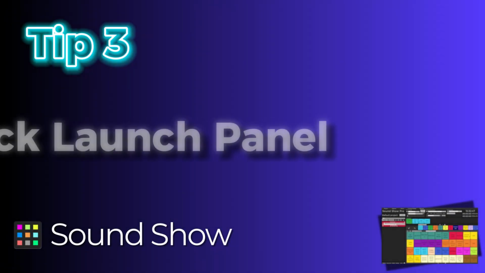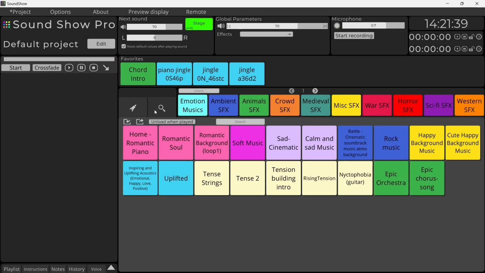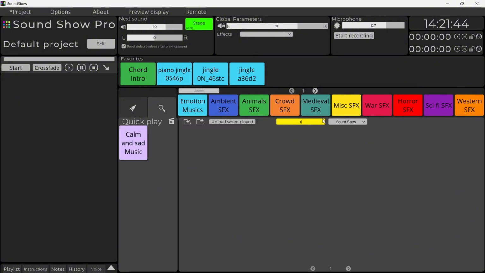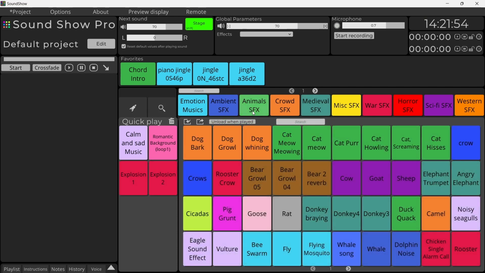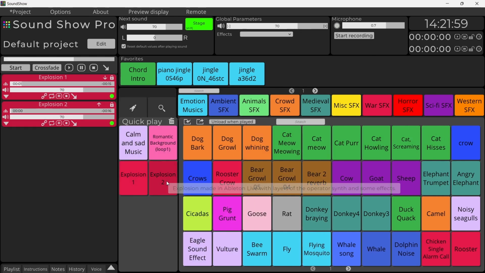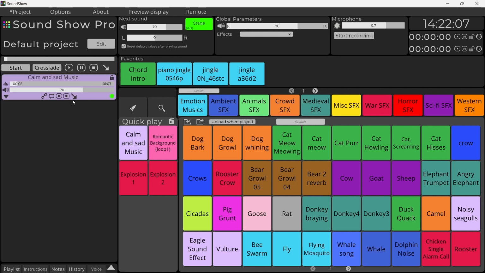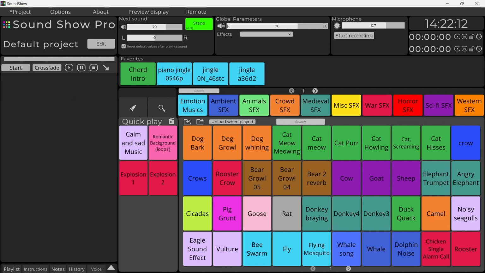Tip number 3, quick launch panel. A scene can go in multiple directions, but you're not sure which way it will go. Maybe romantic, sad, or even explosive. You can quickly add tracks to your quick launch category by clicking the middle mouse button. This creates a collection of sounds that you can instantly access if the scene demands it. Perfect for those unexpected twists.